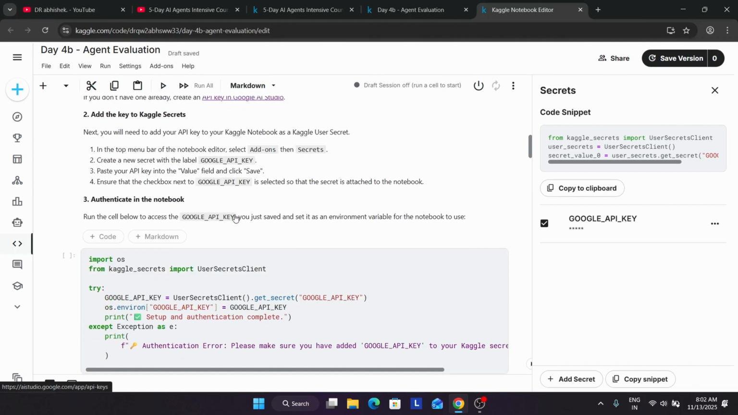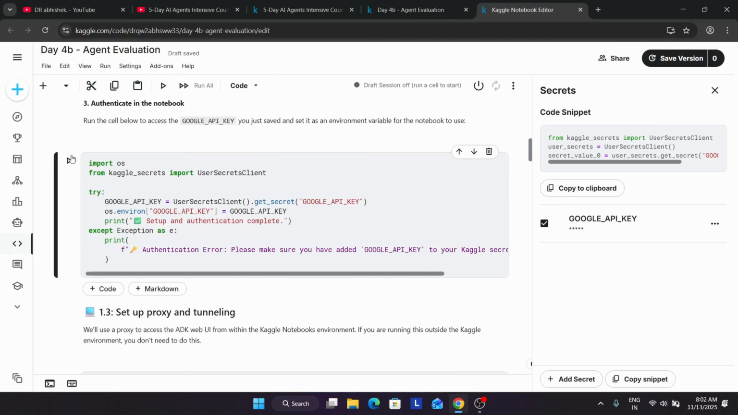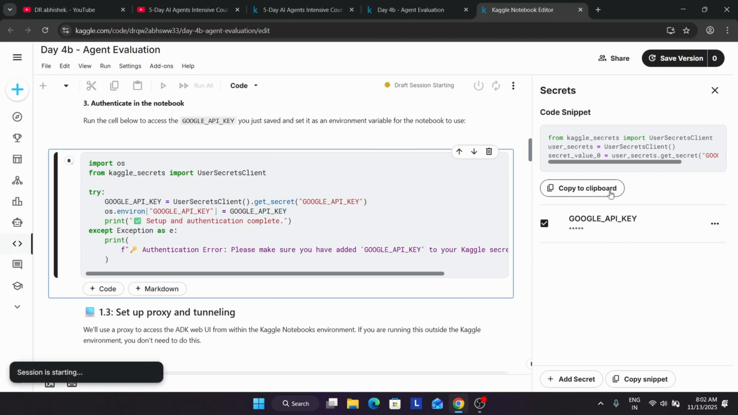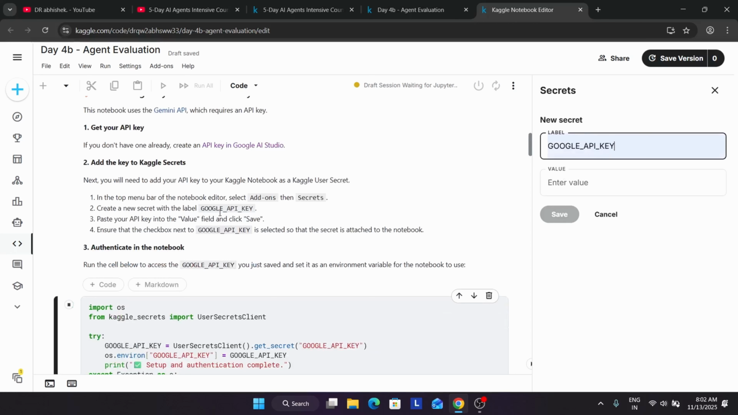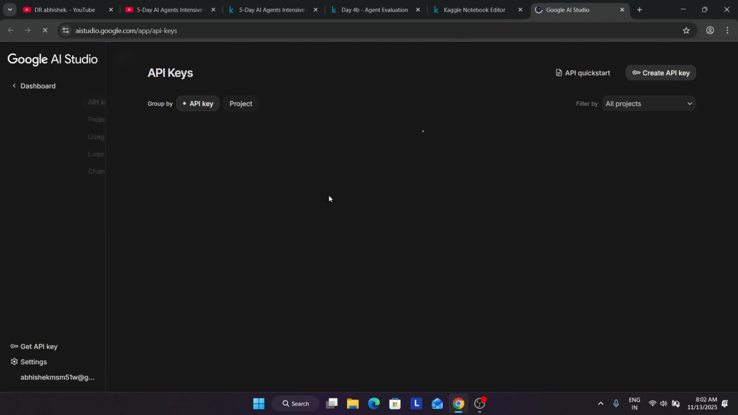Okay, so let's start. First thing we'll be setting up the API key. Just run over here. As I said, if you are unable to see the API key, you have to click on add a secret, and in the label field you have to enter it. From here, go to the API Studio. How to create the API key, I have already shared. In case you have created it on day one itself, you don't have to create the API key.